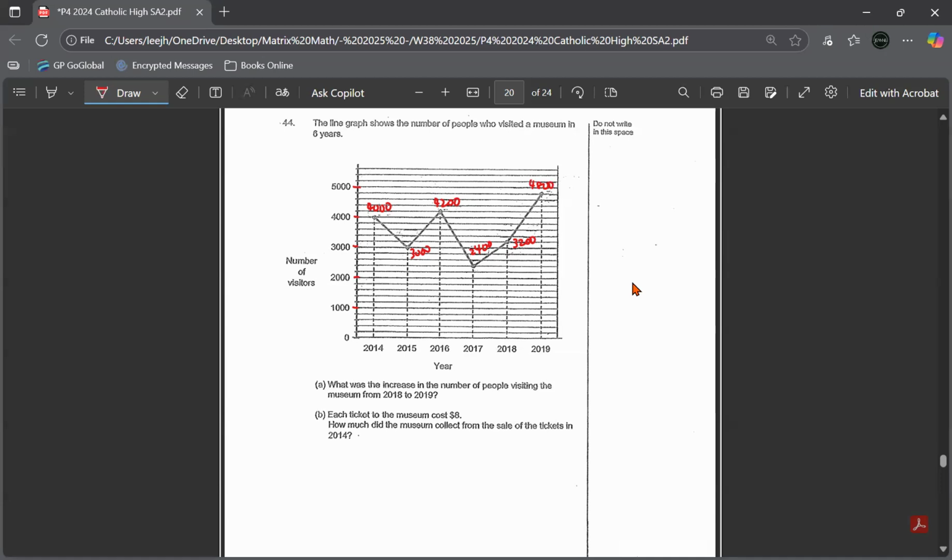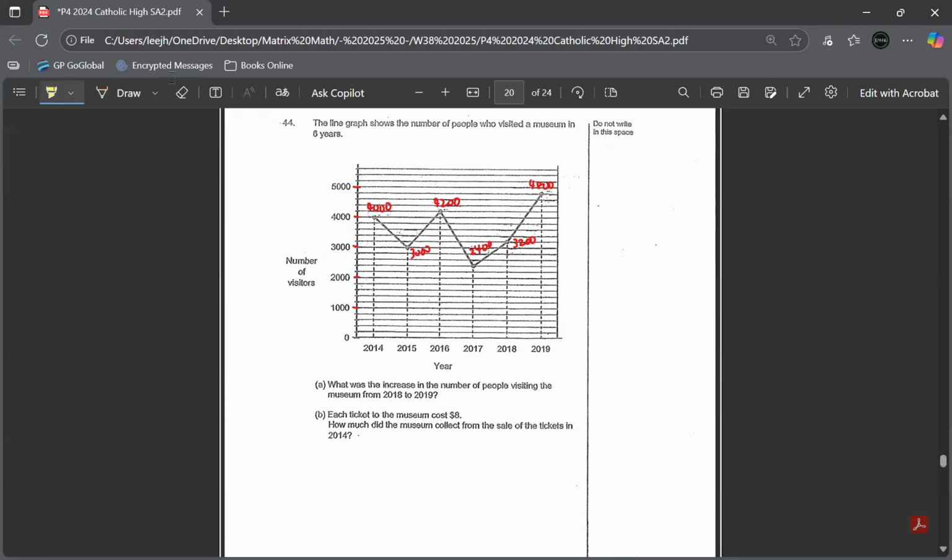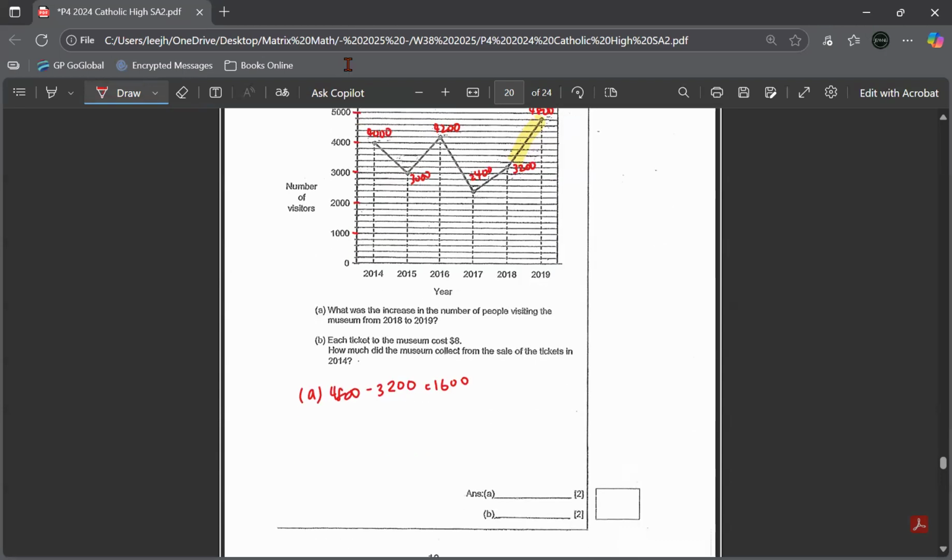Okay, so I want the increase from 2018 to 2019. So what is the increase of 2018 to 2019? It's actually here. 18 to 19 is here. So what is the increase? So you know you have to take 4800 minus 3200, 1600. That is the increase. Okay, means the difference lah. The difference between these 2 years.